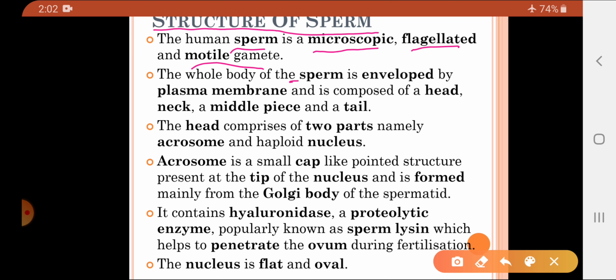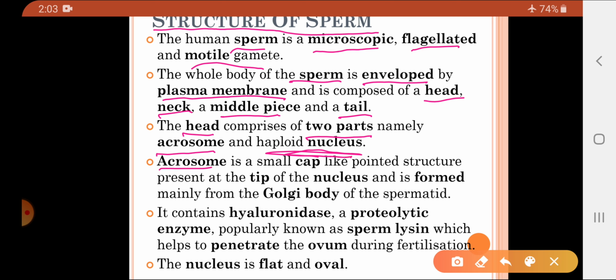Now the complete sperm is enveloped by the plasma membrane. So surrounding a complete sperm is a layer of plasma membrane, and the body of the sperm can be divided into 4 regions: head, neck, middle piece and tail. Now the head is again divided into 2 parts. One part is the acrosome and another one is the nucleus.